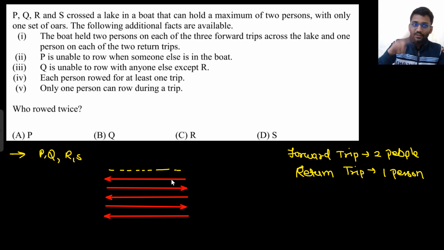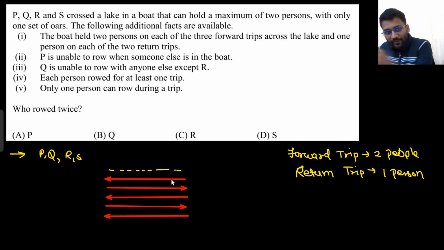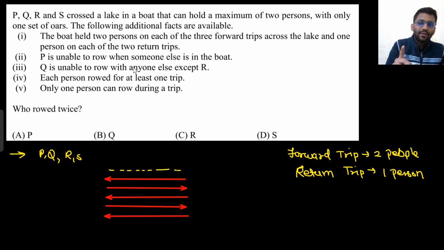Are you getting my point? Because on a forward trip, there are 2 people. So if P is on a forward trip, he cannot row the boat, because there will be 2 people. But while returning, only 1 person will be in the boat and he can row, because it is written that P is unable to row when someone else is in the boat, and Q is unable to row with anyone except R. So Q has to be in one of the forward trips. Why so? Because if Q is rowing, R has to be in the boat, and each person rowed at least once.